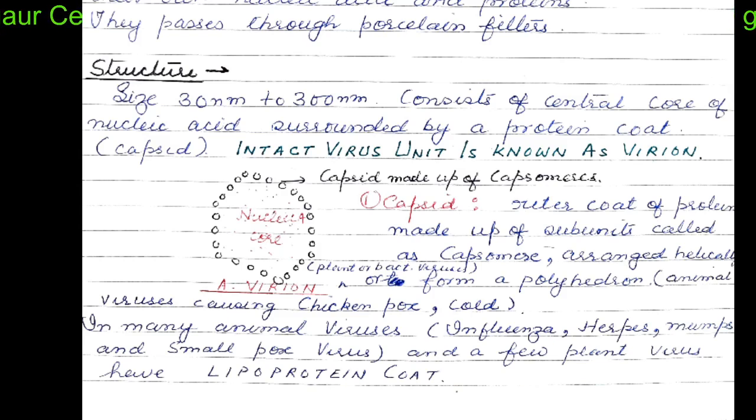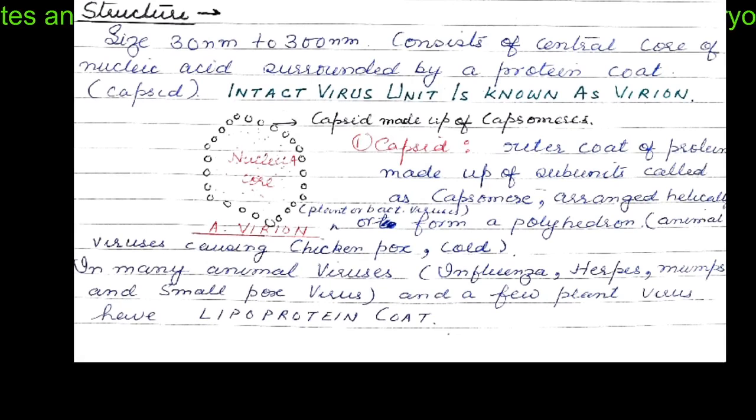If we see the general structure of the virus, it consists of a central core of nucleic acid, which is surrounded by a protein coat called the capsid. The intact virus which has the capacity to infect is called a virion. This virion is the assembly which contains nucleic acid as a core material and capsid as a surrounding material. The capsid is the outer coat of protein made up of subunits called capsomeres. These are arranged helically or in the form of a polyhedron.